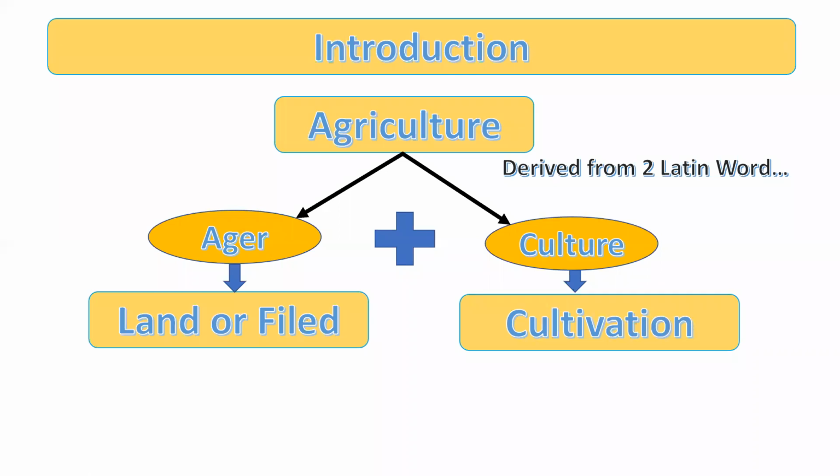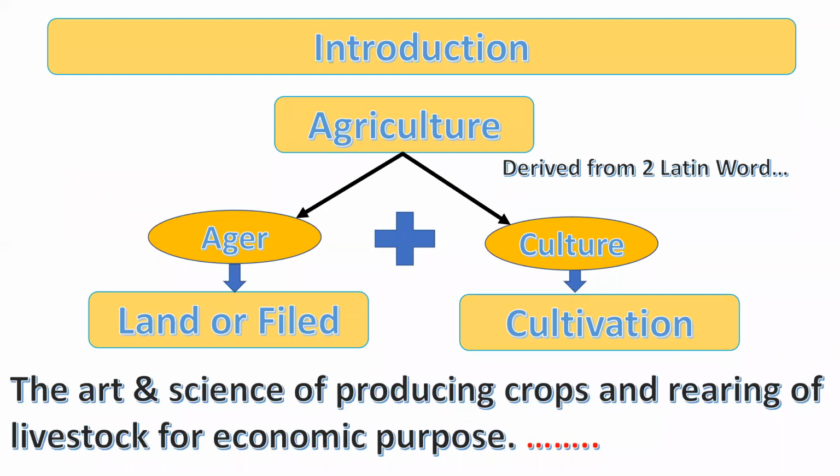So let's see the standard definition of agriculture. It is the art and science of producing crops and rearing of livestock for economic purposes. Listen, students, just producing crops only is not agriculture.